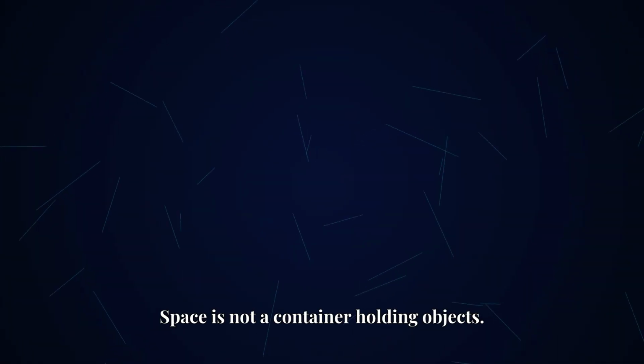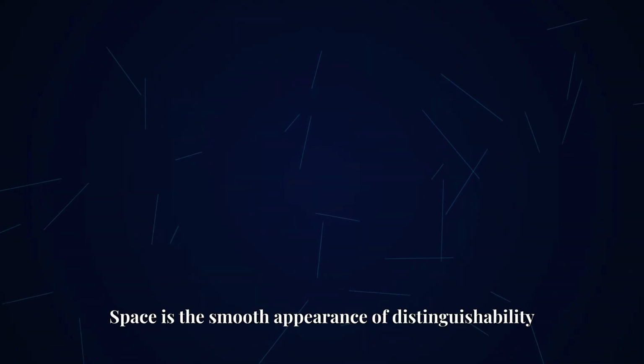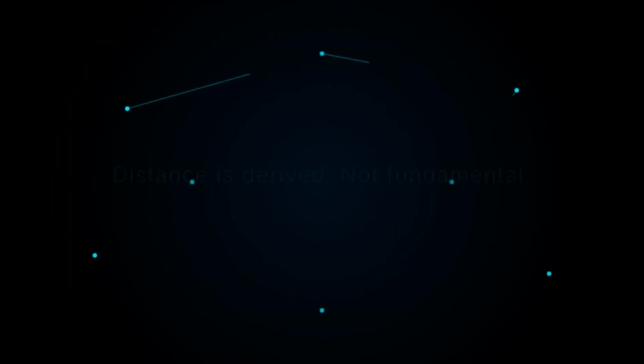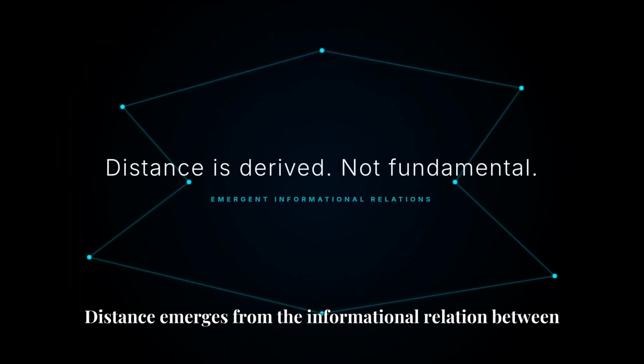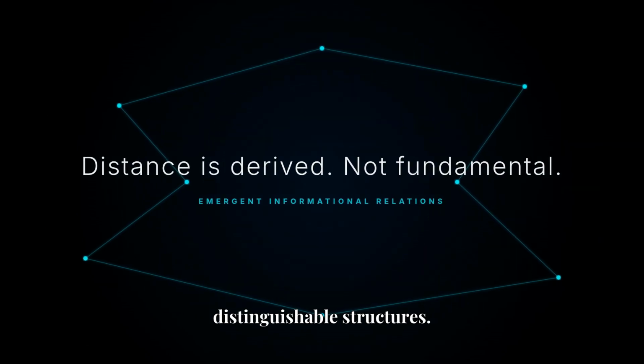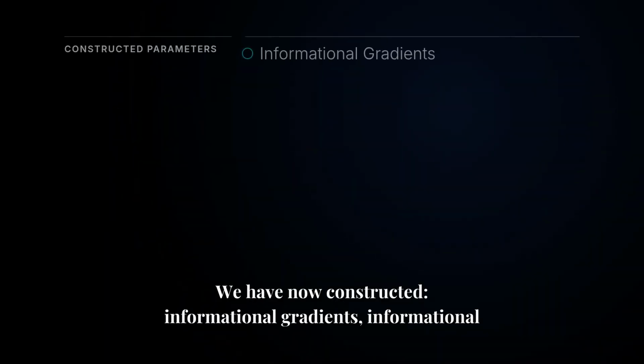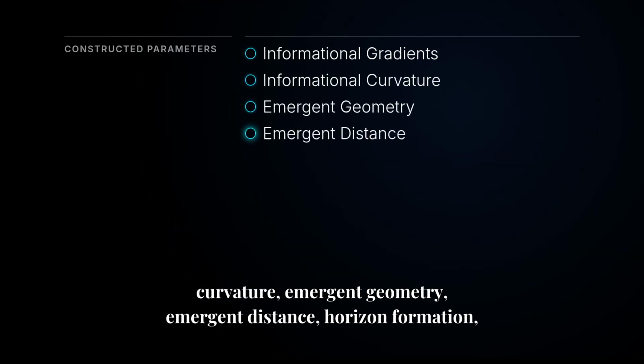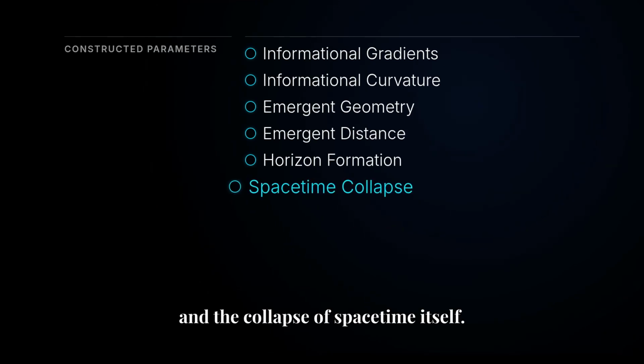Space is not a container holding objects. Space is the smooth appearance of distinguishability itself. Distance is not primitive. Distance emerges from the informational relation between distinguishable structures. We have now constructed informational gradients, informational curvature, emergent geometry, emergent distance, horizon formation, and the collapse of spacetime itself.